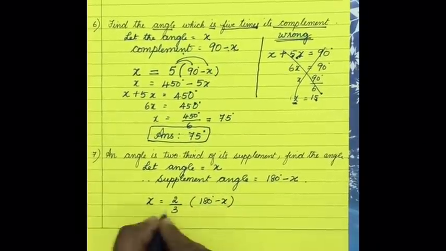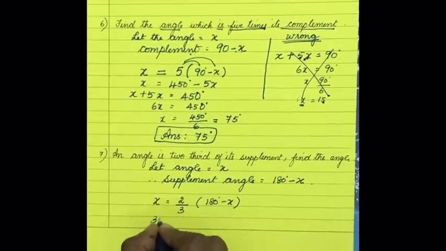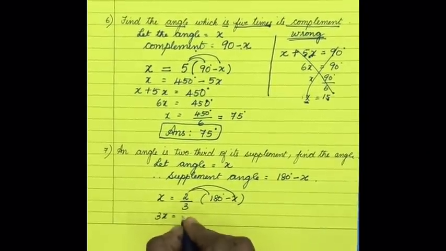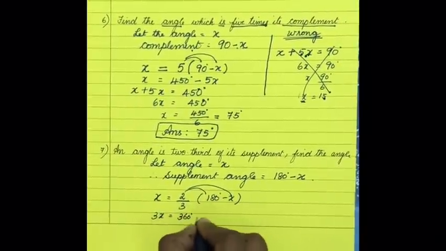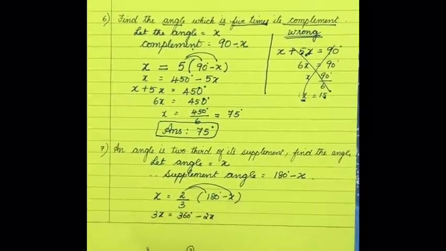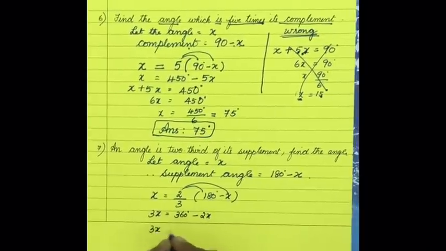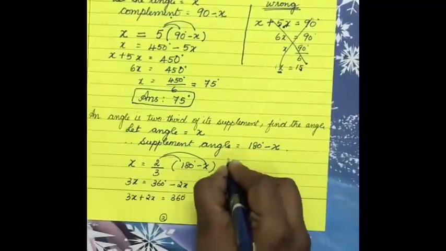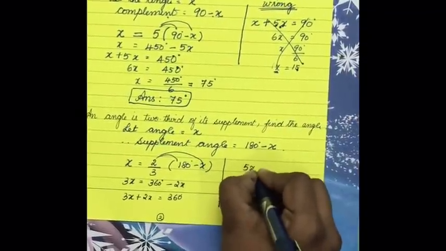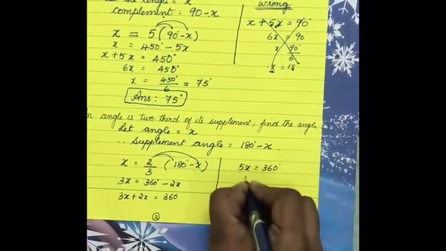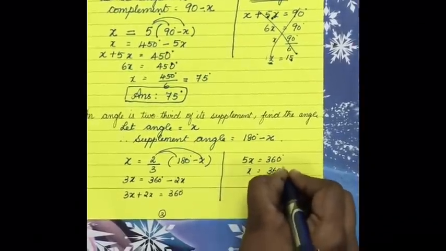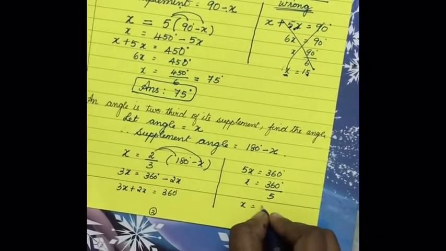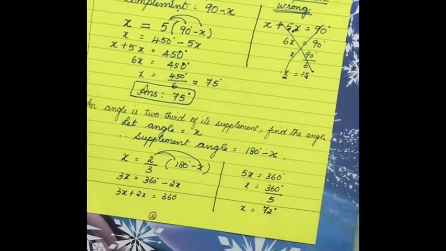So now how will we solve? Taking this the other side, 3x is equal to, removing the bracket, 360 degree minus 2x. When this 2x goes this side, it becomes 3x plus 2x is equal to 360 degree. So it is 5x is equal to 360 degree. x is equal to 360 degree divided by 5. When you divide 360 by 5, you get 72 degree, and this is the answer.